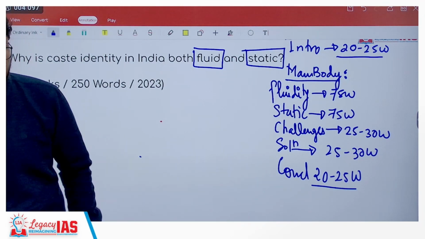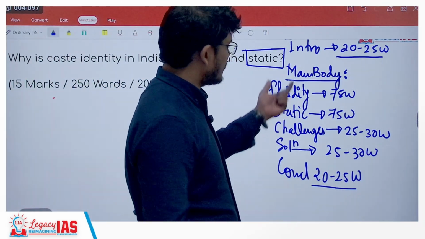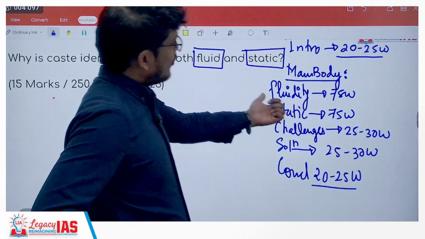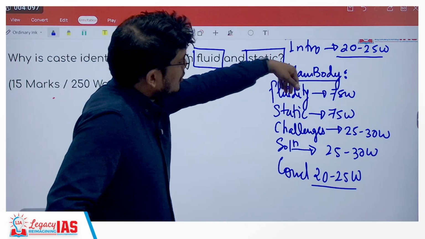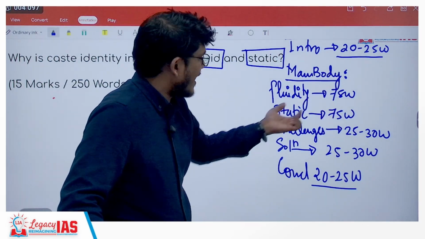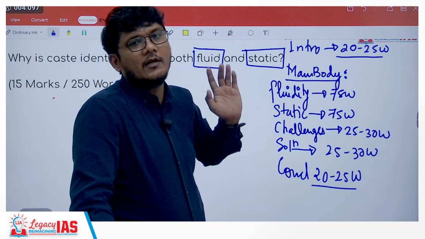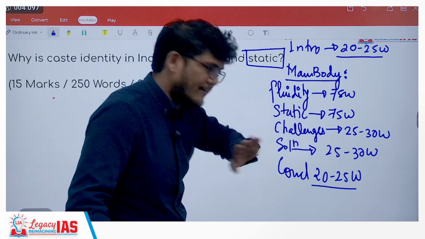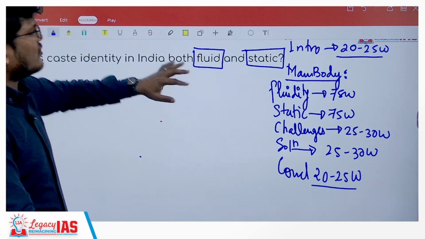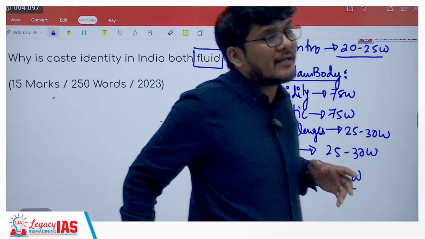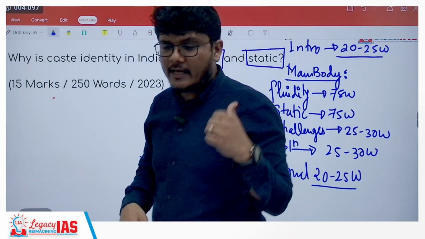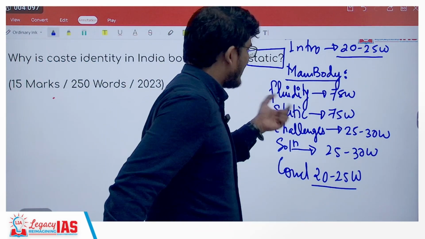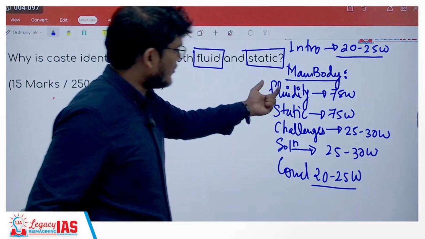This is your answer. First, the structure is very important. Secondly, along with the structure, the weightage is also very important. If you just simply talked about fluidity for 150, 200 words and very less on static, it's not going to cut the cheese. It's not going to help much. You will get low marks. If you focus very little on fluidity and too much on static, it's not going to help. They have both been asked, so more or less the same weightage is there. Sometimes in some questions, one has more weightage than the other, but here both are almost similar. Of course, you can make it 60-40 or 40-60, that is fair enough, but it has to be very close to 50-50. So you mentioned this, you mentioned this.